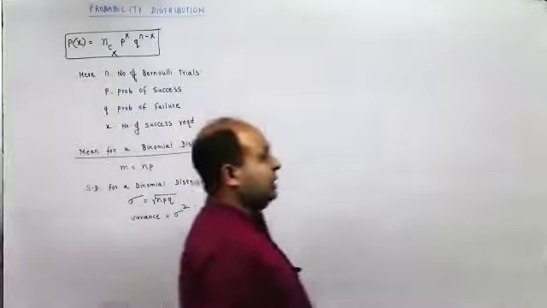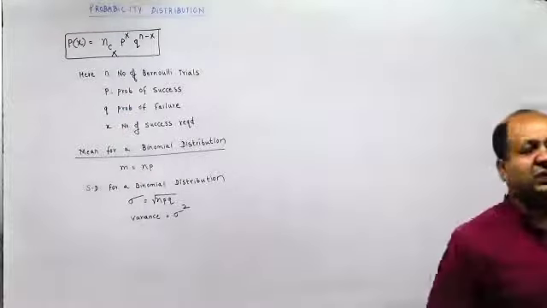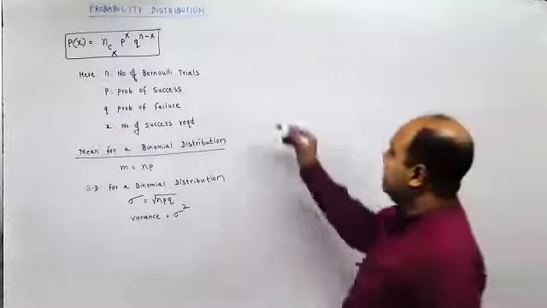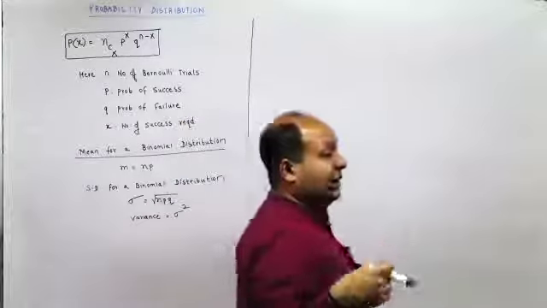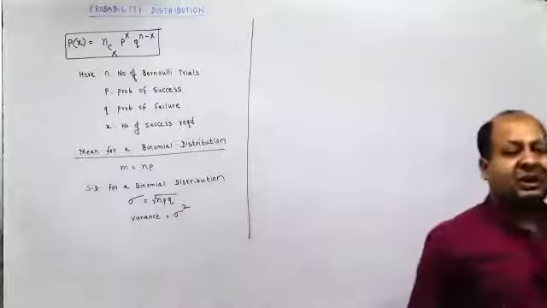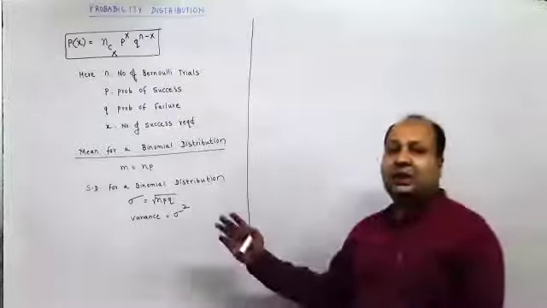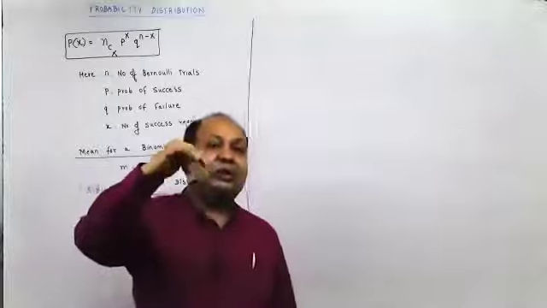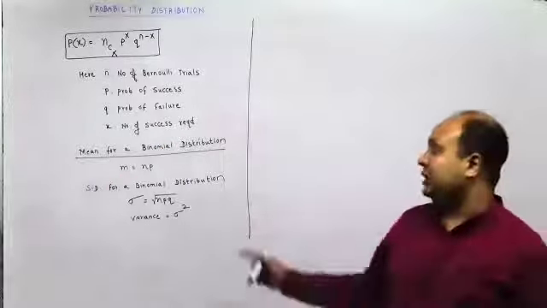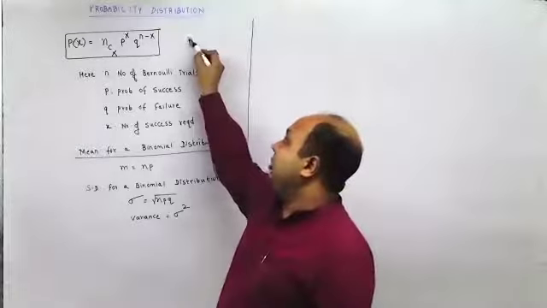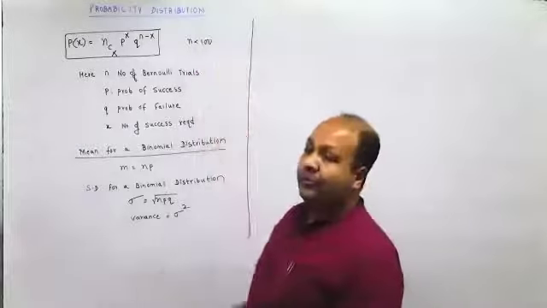I'll teach you even Poisson distribution right away itself. Now, Poisson distribution is one where the Bernoulli trial is repeated more than 100 times. If a Bernoulli trial is repeated more than 100 times, then that binomial distribution gets approximated to a Poisson distribution. So in this case, n should be greater than 100.